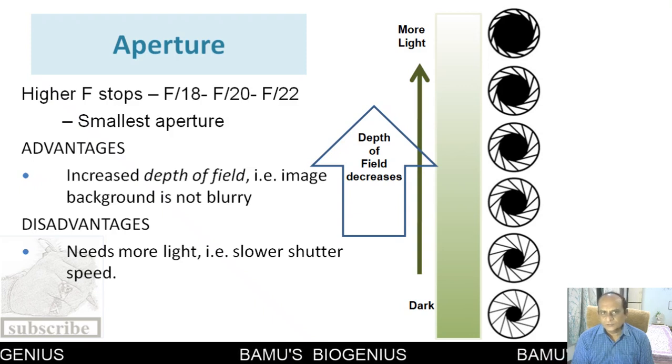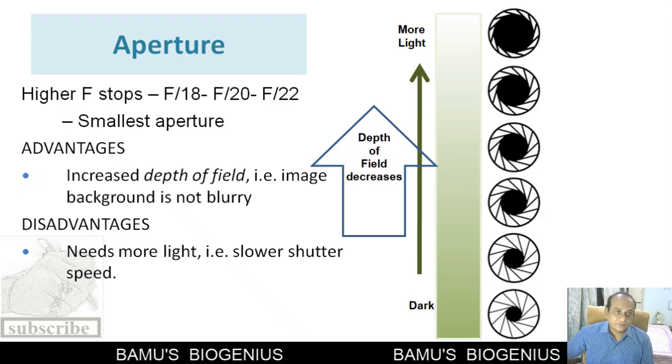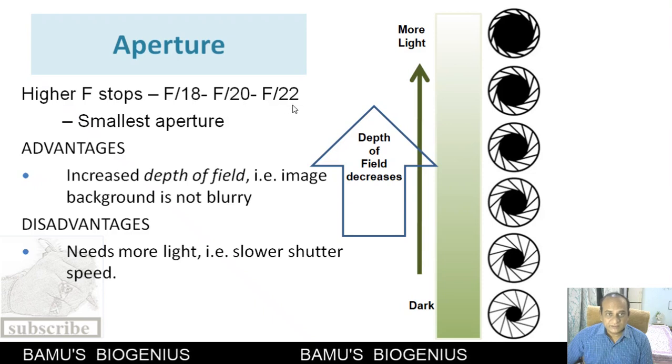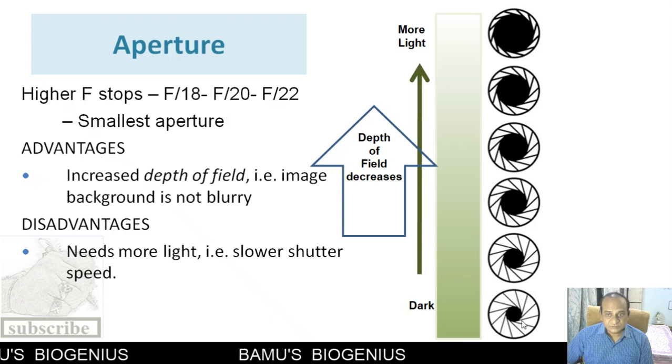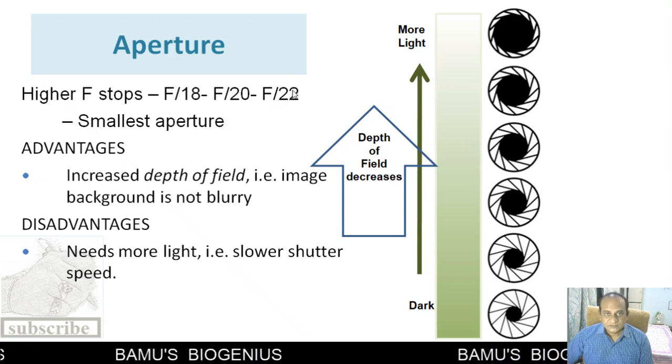Now after ISO, another parameter that is very important is the aperture. The diameter of the aperture is depicted in terms of f-stops. If there is a higher f-stop, that means a number like 18, 20, 22, then the aperture is the smallest. As we move from the smallest aperture to a larger diameter, the f-stop decreases.